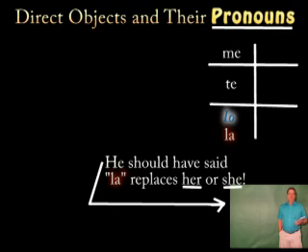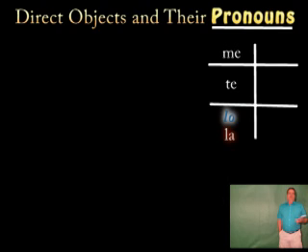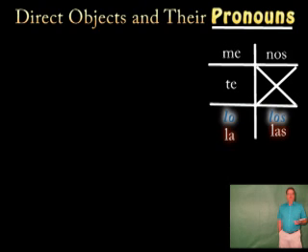Both also replace you, formal, or usted, masculine and feminine, respectively. Nos, us. Los replaces they, masculine, or you guys, masculine. Las replaces they, feminine, or you, plural, feminine.